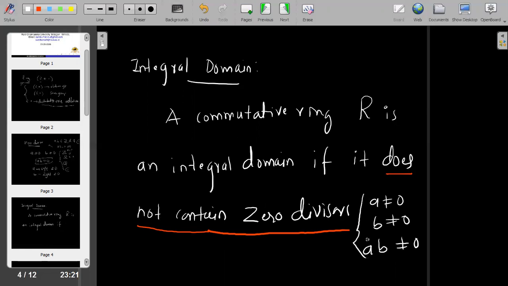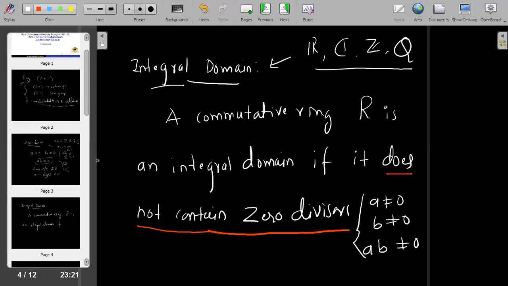If this result holds good in any ring, then we call it an integral domain here. So the sets of integers, real numbers, rational numbers and complex numbers are all integral domains here, because if A and B are non-zero, their product is always non-zero in all these rings.